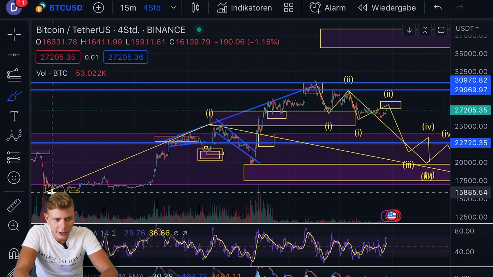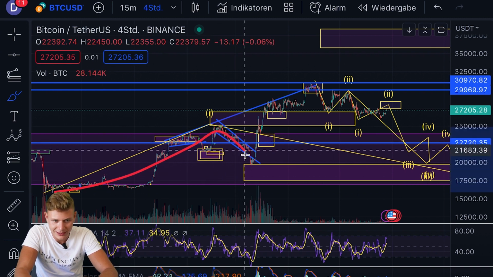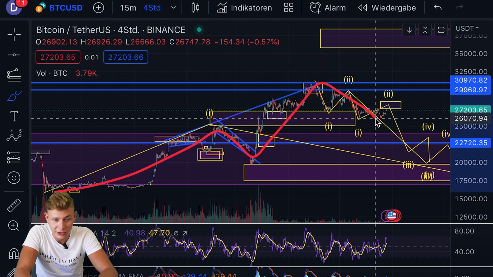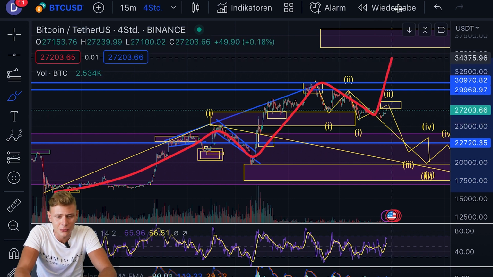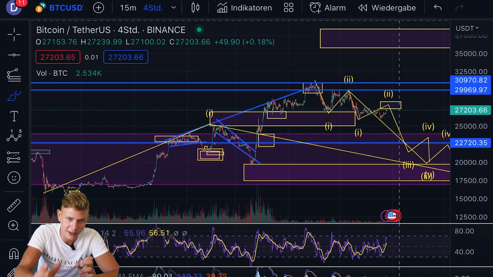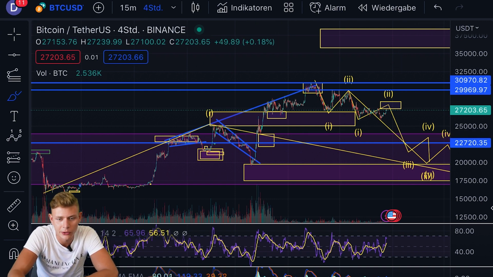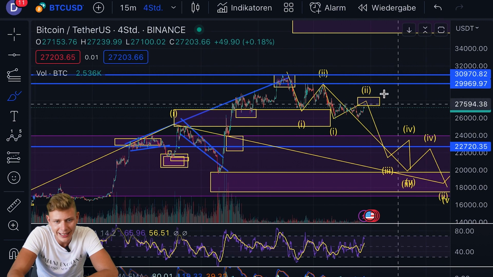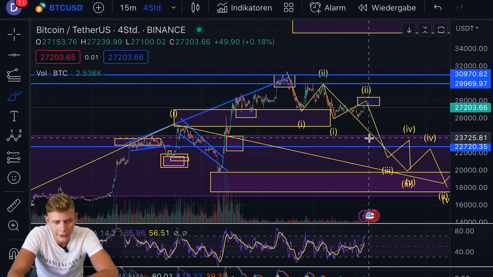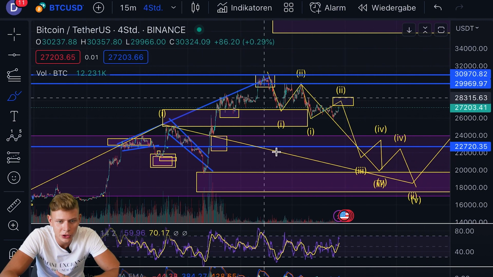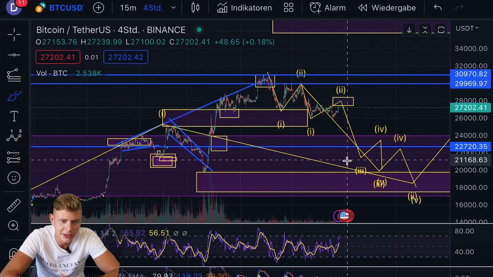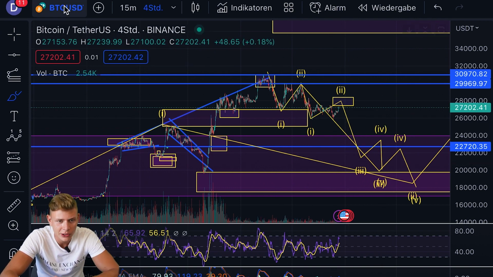because as I've already told you 2 videos ago, this can be counted as 2 1-2 setups in a row. But this would result in such high price targets on a daily time frame that I'm just not considering it as the most likely option. So I'm personally guessing that we are coming down further, but as you know, I'm right now not in short positions. I realized the profits I made, and right now I'm only connected to the Outsmart bot. So let's see how it's handling the situation for Bitcoin.